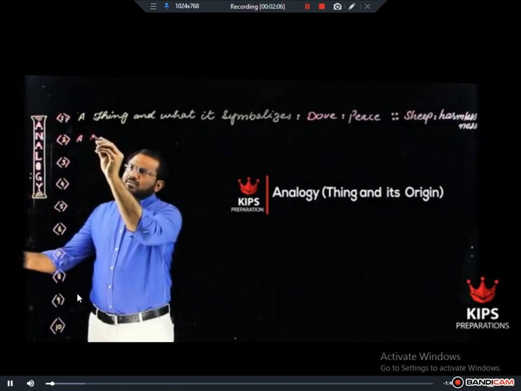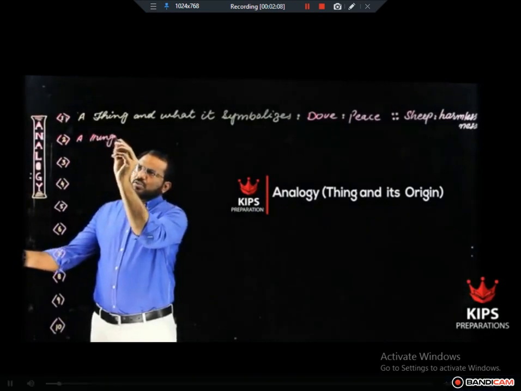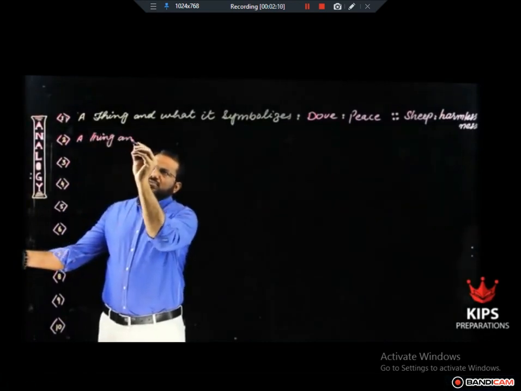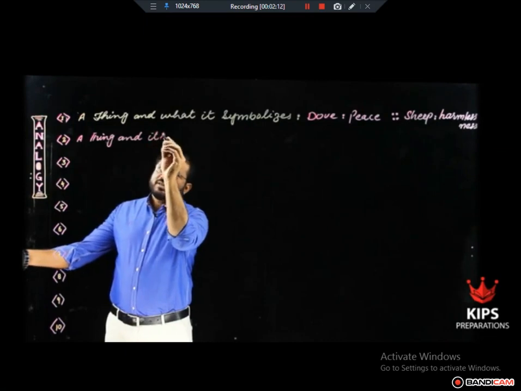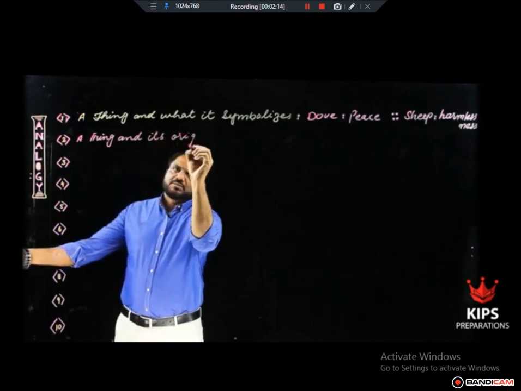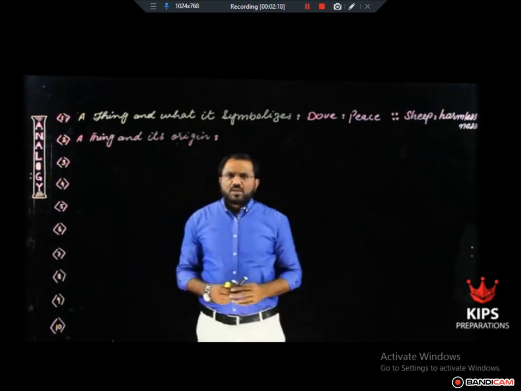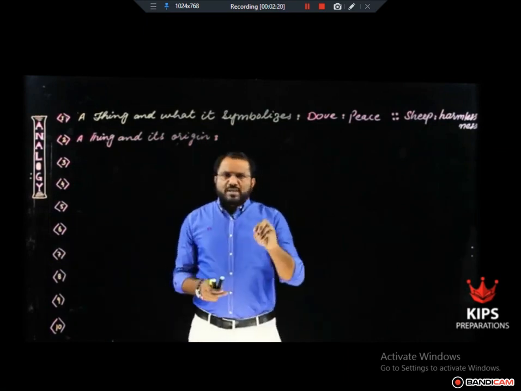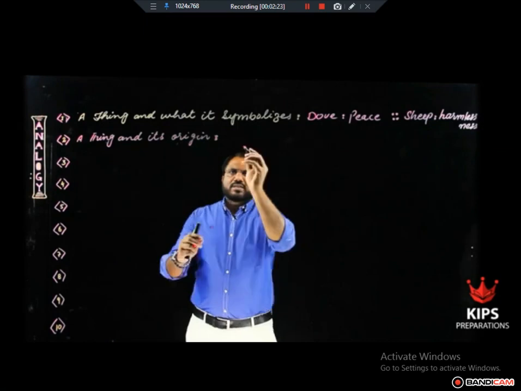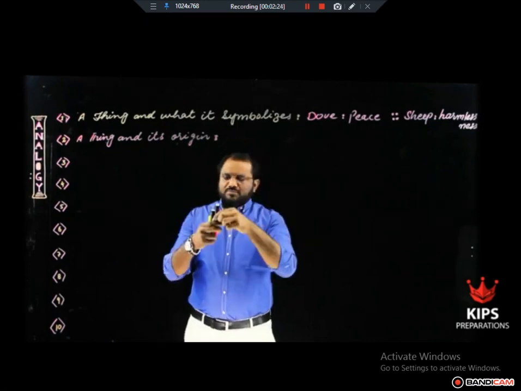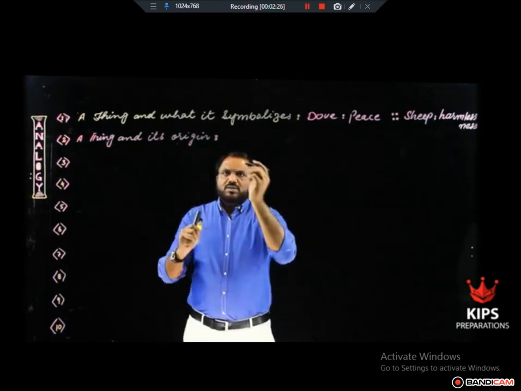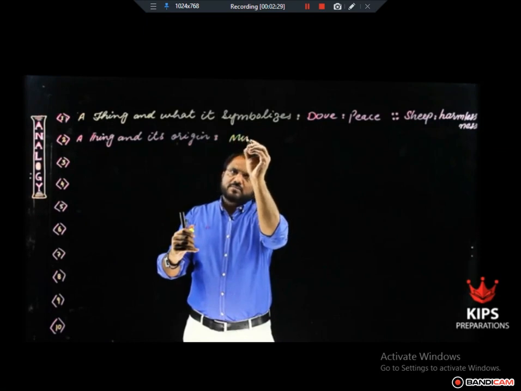A thing and its origin. In this kind of analogy pair of words, one word shows the name of a certain thing. For example, minerals is the name of a thing.